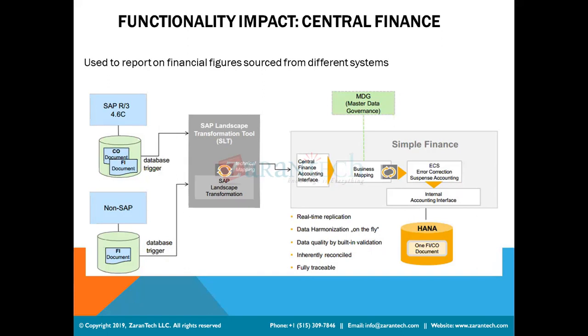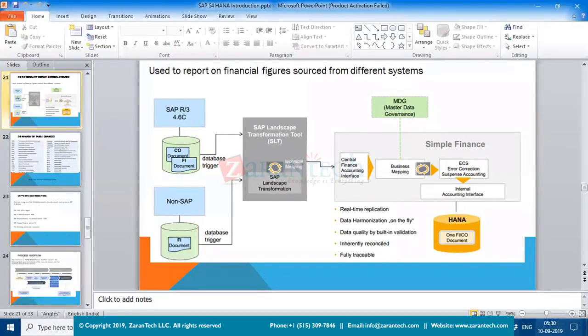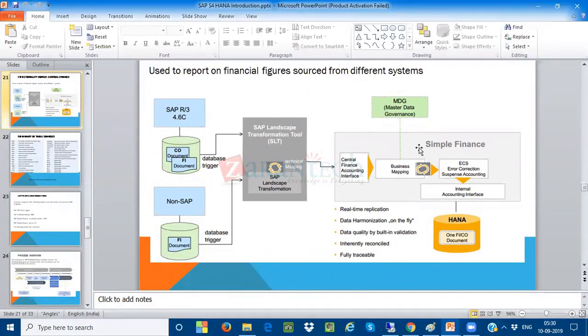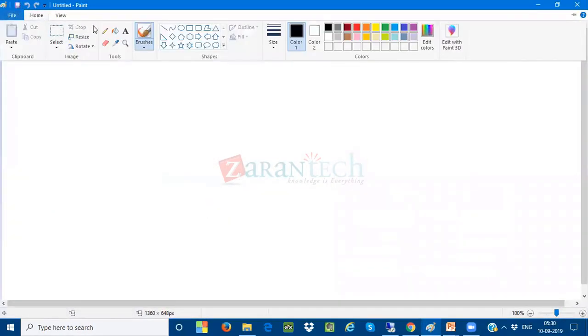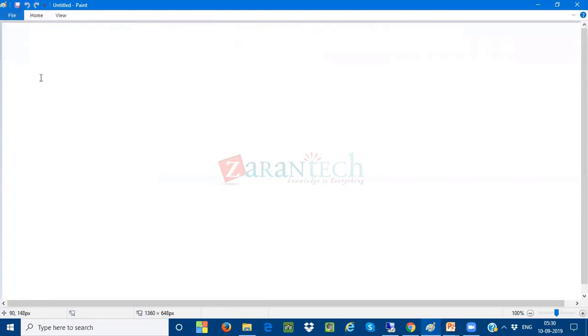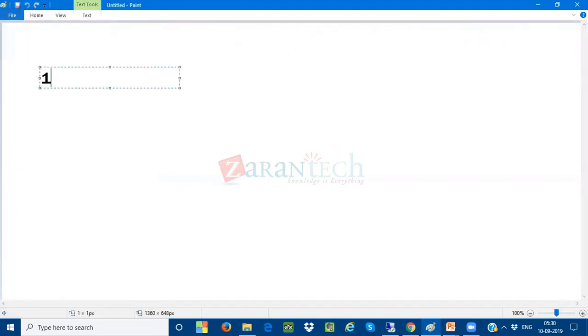So how is this going to run? The first important thing is what replications I can make from the source system to the target system. There are three replications we are going to be doing here, in our example also. One is the most important one, the replication of FICO documents.